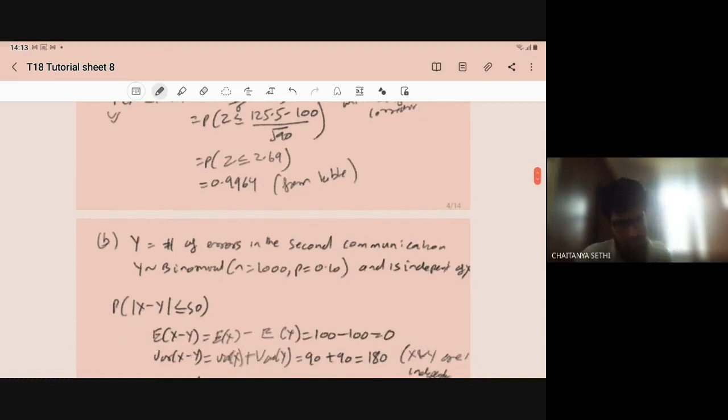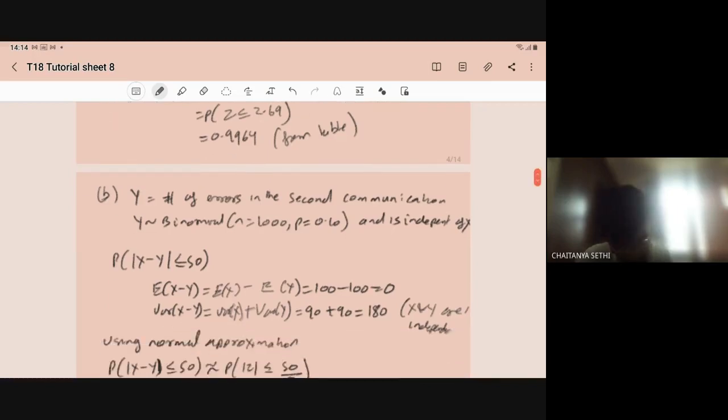So let us denote by Y the number of errors in the second communication. Y also follows the binomial distribution with the same parameters n equal to 1000 and p equal to 0.10, and it is given that X and Y are independent. Now they are saying that the difference between the number of errors in the first communication and in the second is not more than 50.